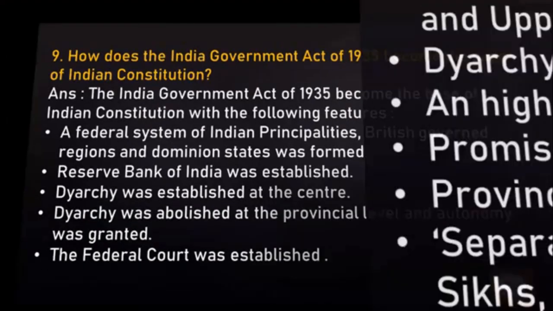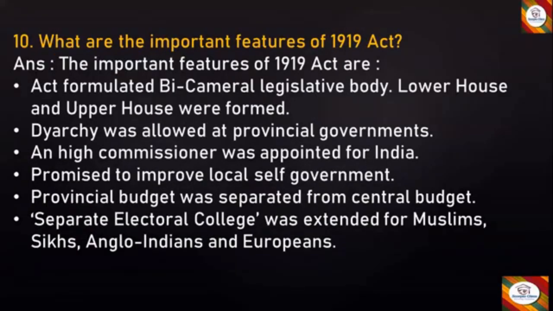Next question. What are the important features of 1919 Act? Answer: the important features of 1919 Act are: the Act formulated a bicameral legislative body, that is, lower house and upper house were formed. Diarchy was allowed at provincial governments and High Commissioner was appointed for India.